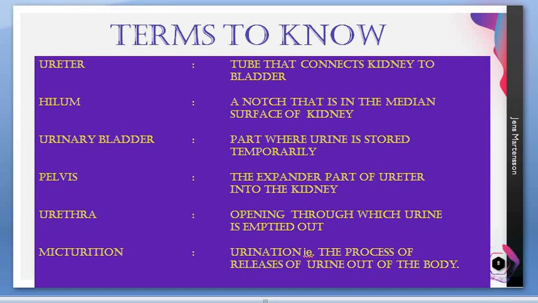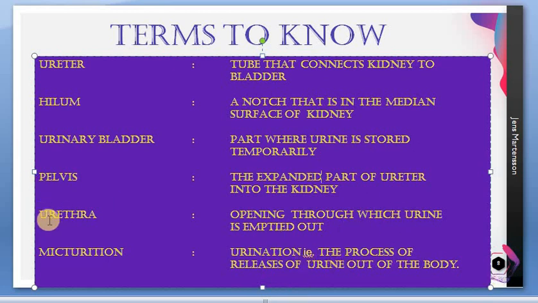Next, urinary bladder: the part where urine is stored temporarily, a muscular bag. Remember that. The next one, pelvis: the expanded part of the ureter into the kidney.